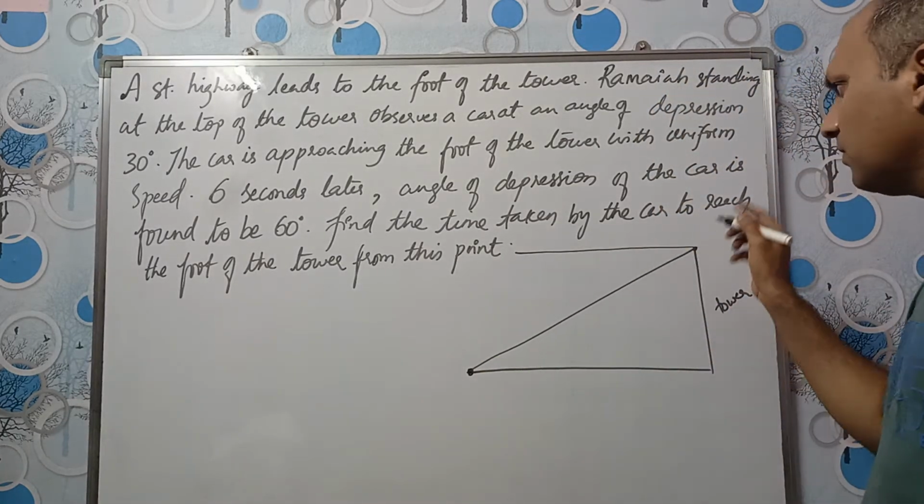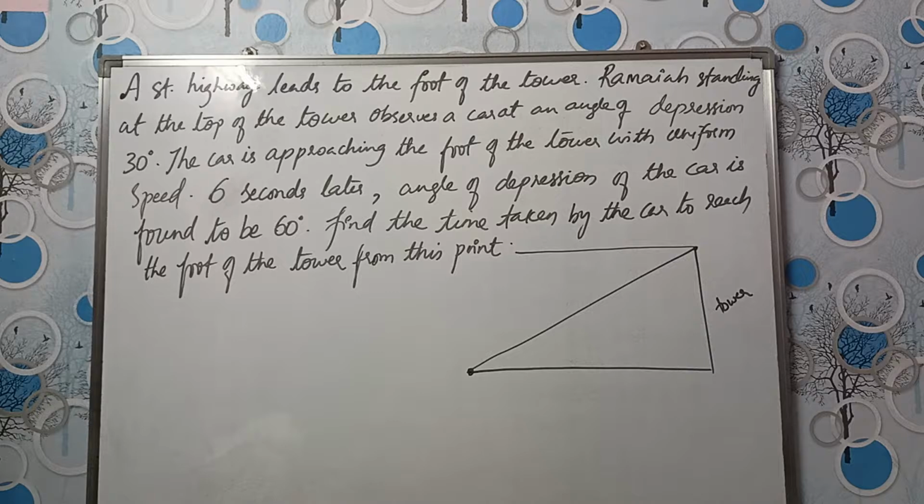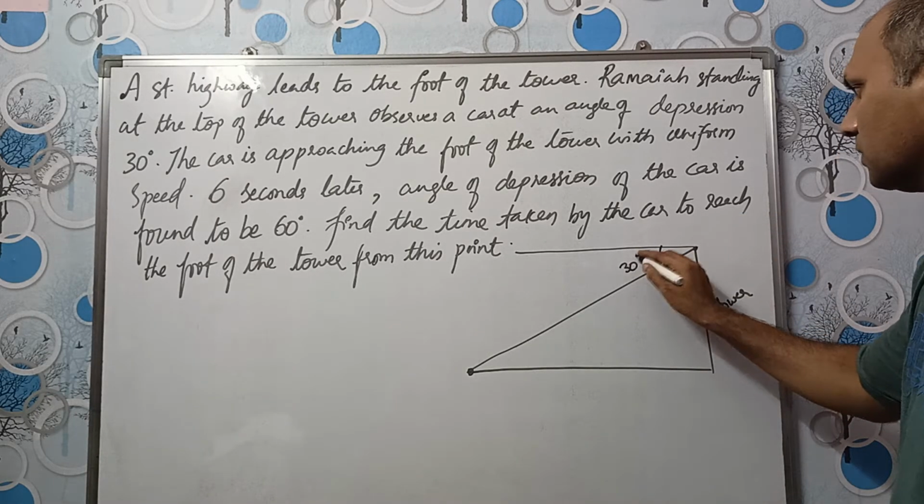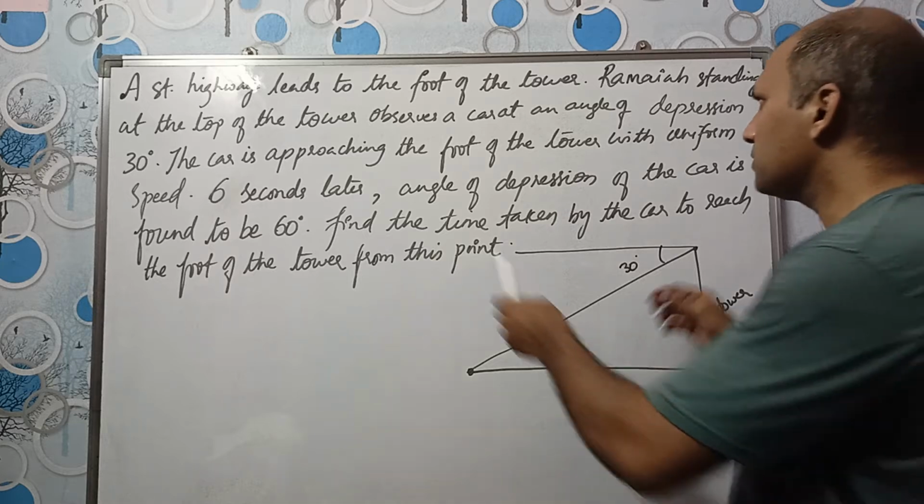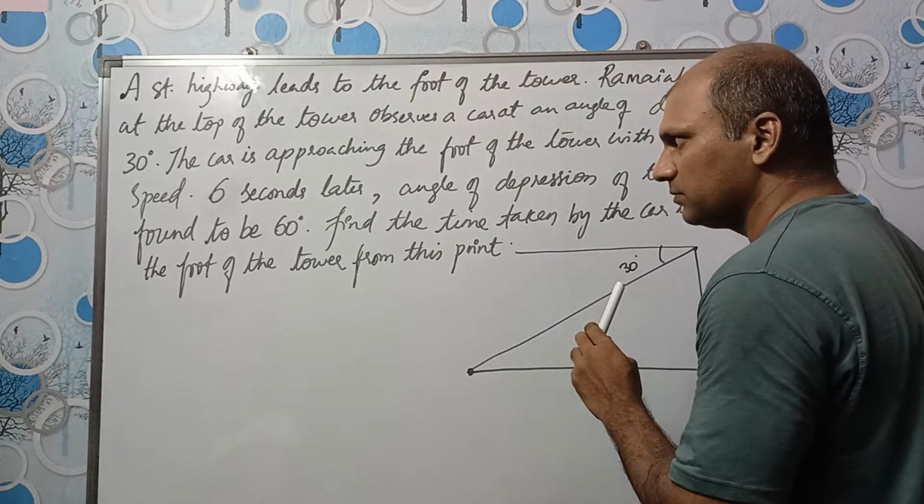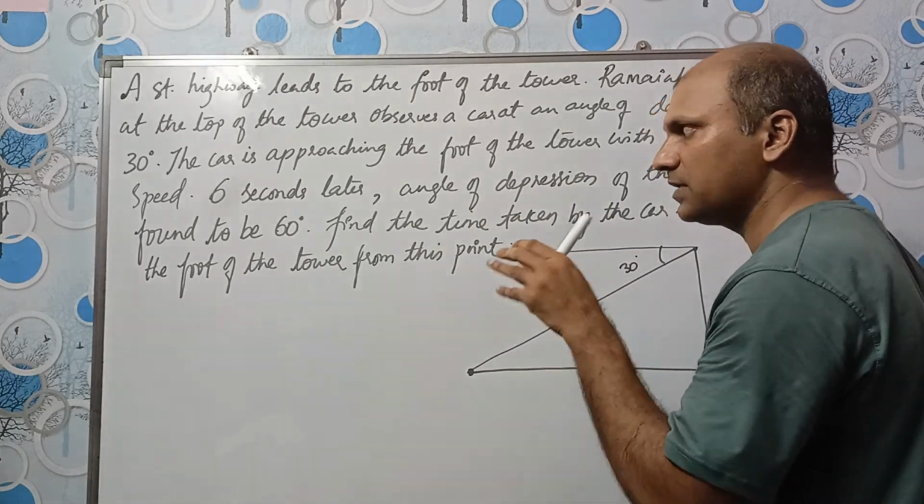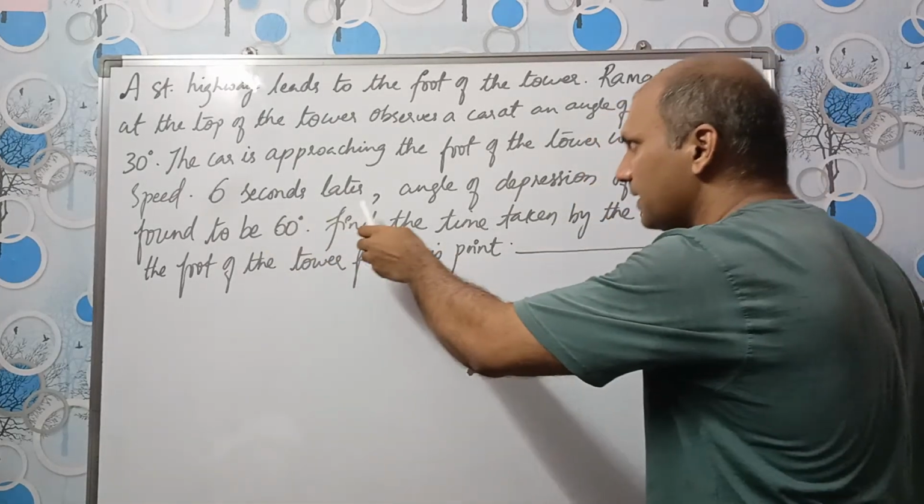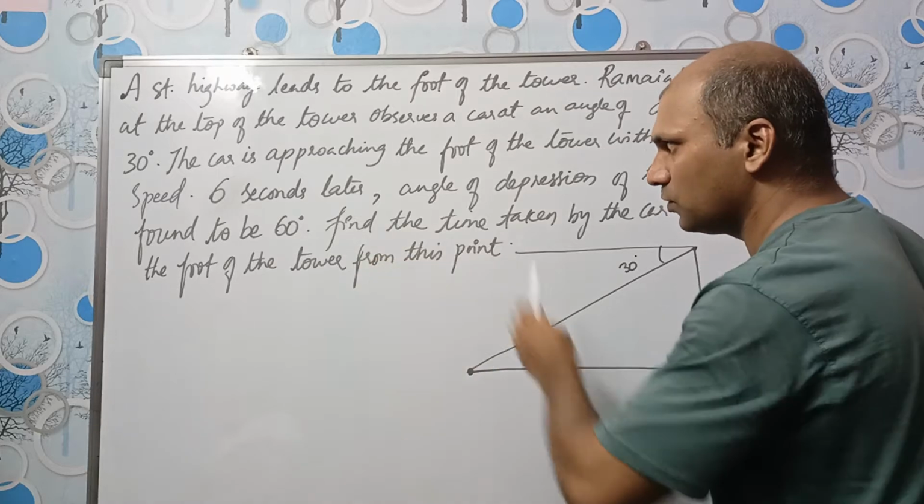See, angle of elevation or depression is measured from horizontal. So this is how much given? 30 degrees. Okay. The car is approaching the foot of the tower with uniform speed. That means it is not changing the speed. The car is approaching at constant speed. 6 seconds later, the angle of depression of the car was found to be 60.